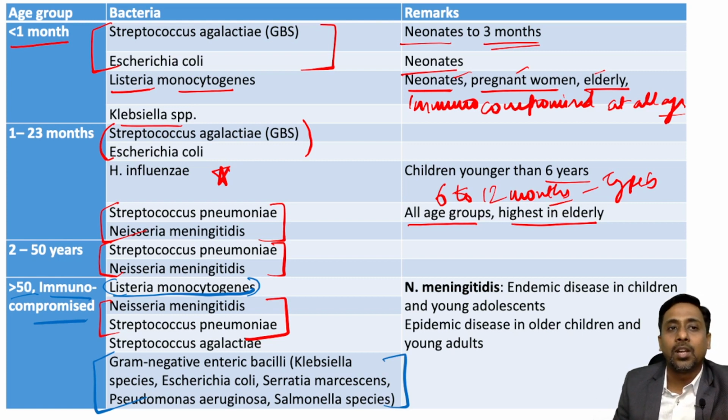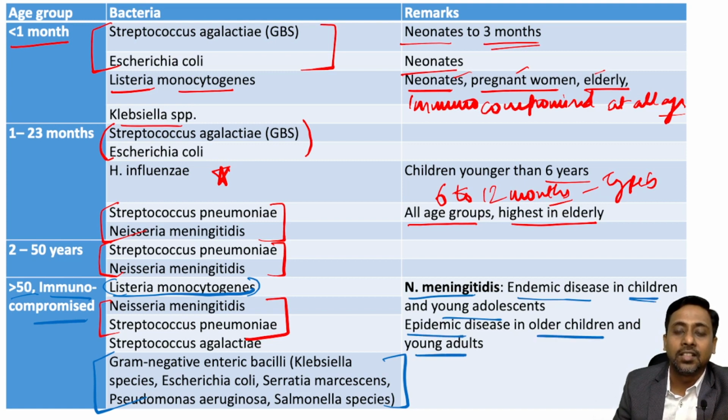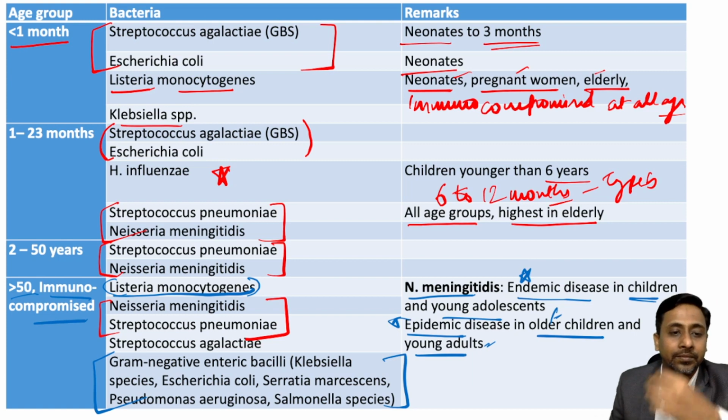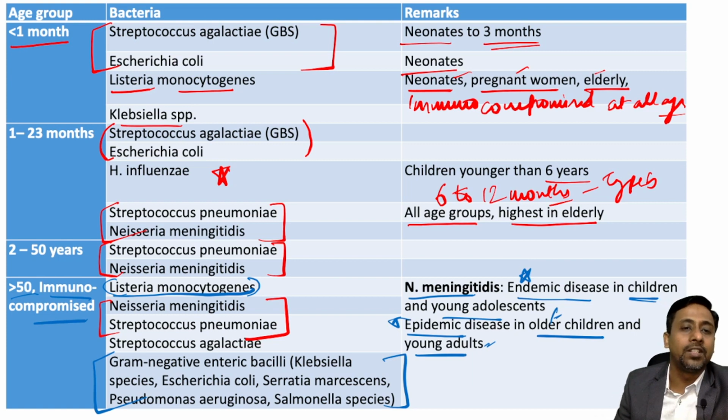One more point I want to add here, that Neisseria meningitidis causes endemic disease in children and young adolescents and epidemic in older children and young adults. So in children it causes endemic disease and epidemic disease in older children and young adults. Okay, so this is about the causative agent. So if you see the list here, the age of our patient is 1.5 years, that is he belongs to this age group.